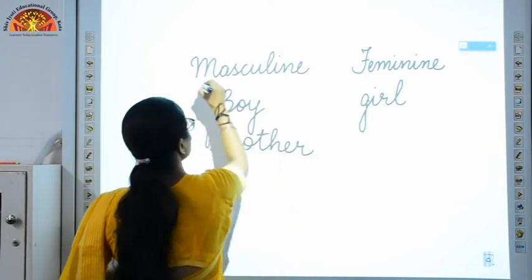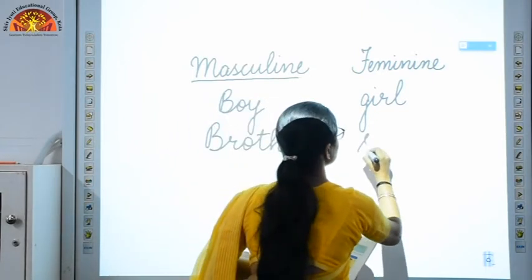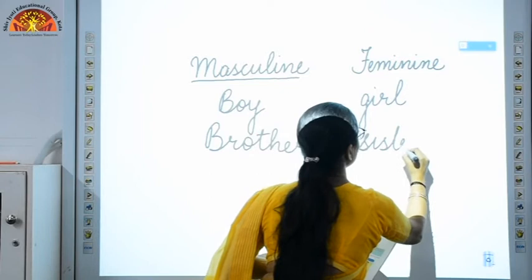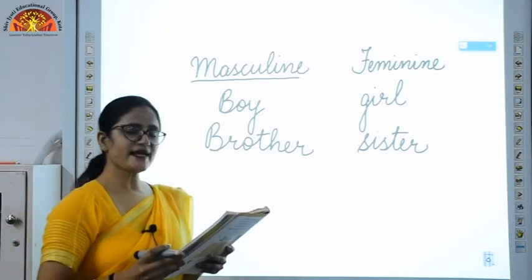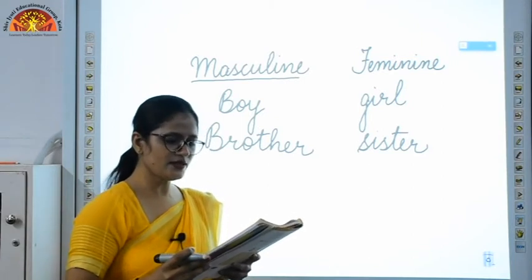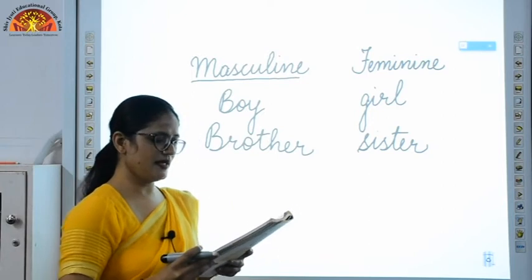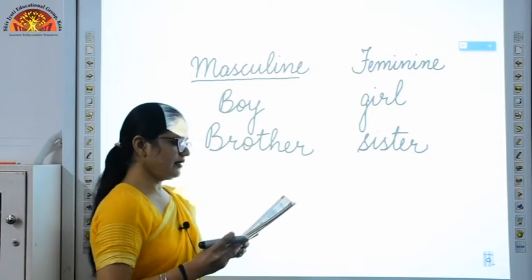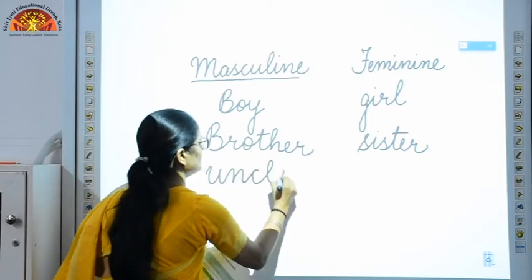Brother is your masculine gender and the opposite gender, that is sister, is your feminine gender. So like this you can see. It's there in your book, exercise A: brother, sister; father, mother; man, woman; uncle, aunt.